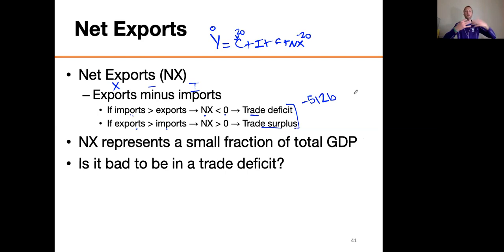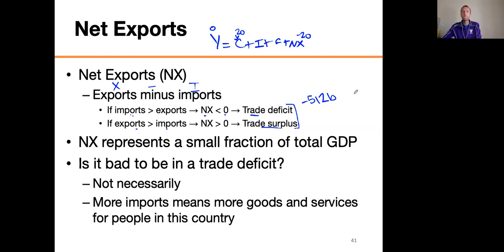Right? At the end of the day, if your neighbor borrowed more stuff from you than they gave to you, then your neighbor's not going to be happy with you. So some people might think that it's bad to be in a trade deficit, and sometimes it might be. I would say not necessarily.